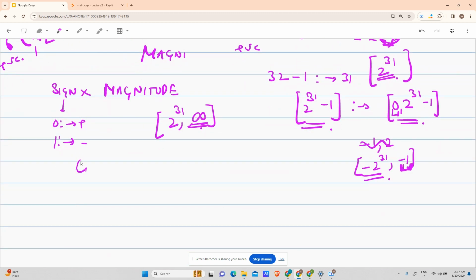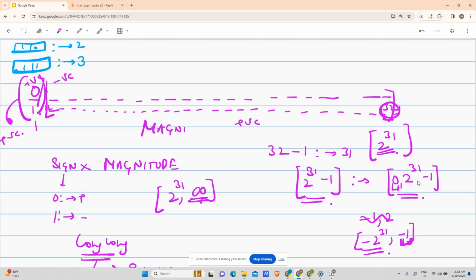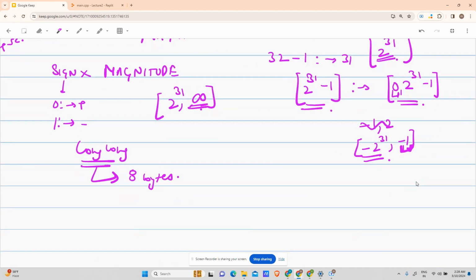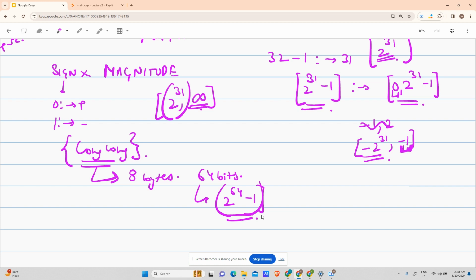Why? Because we would be using long, correct? What is the size of long? 8 bytes. As 4 bytes has 2 to the power 31 minus 1, what is the range for 8 bytes? 8 bytes means 64 bits, right? 8 into 8, so 64 bits means 2 to the power 64 minus 1 can be the maximum number achieved in terms of long. So if it is in the range 2 to the power 31 till 2 to the power 64 minus 1, I can use long, right? So we are clear with this concept also.